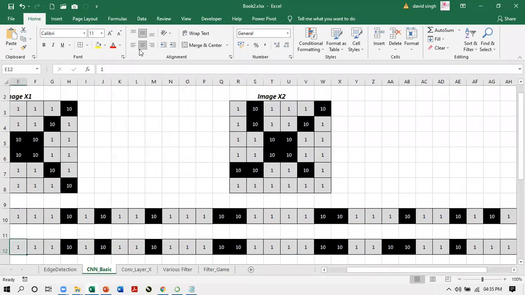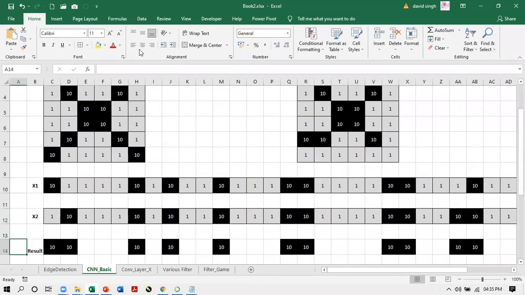Then we compare these two, and in the result, wherever there is a 10, we take it. We compare both pixels, and where there is higher intensity, we take it. So 10 and 1 gives 10, and 10 and 10 obviously gives 10. Wherever there is 1 and 1, we are ignoring it. So the result is like this.